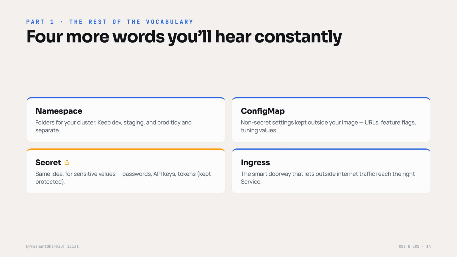Now secret. Same idea but for the sensitive stuff like your passwords, API keys, tokens. So keep them separate and protected. Finally, we have ingress. This is the smart doorway that lets traffic from the outside internet find its way to the right service inside your cluster. And that is your core vocabulary. You now speak enough Kubernetes to be really dangerous.